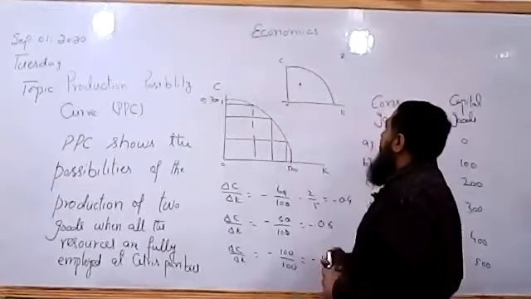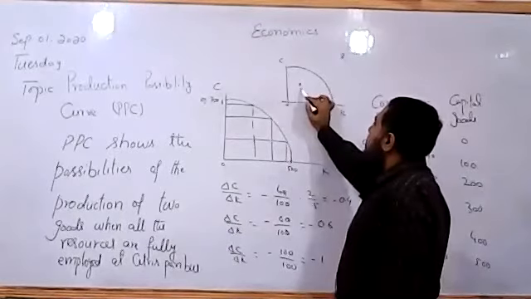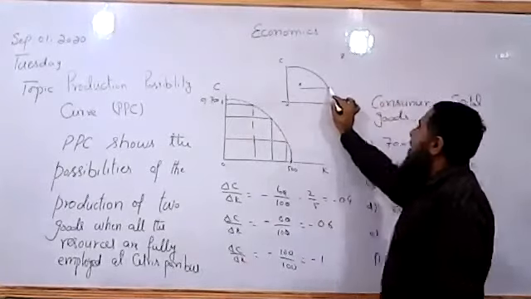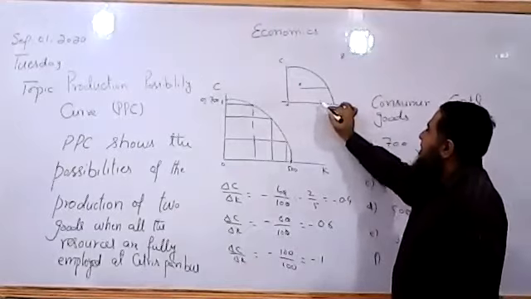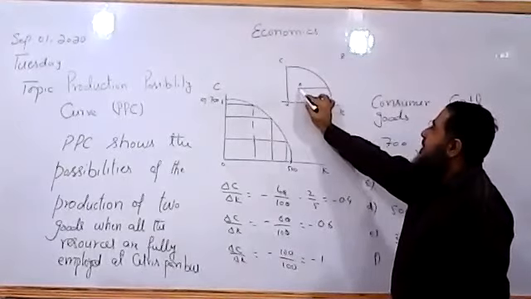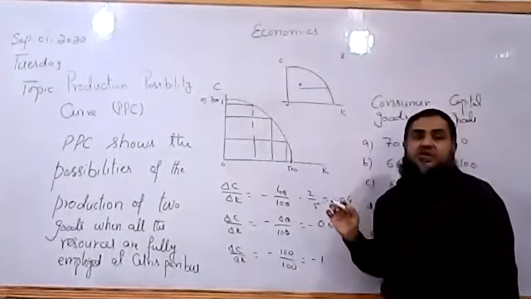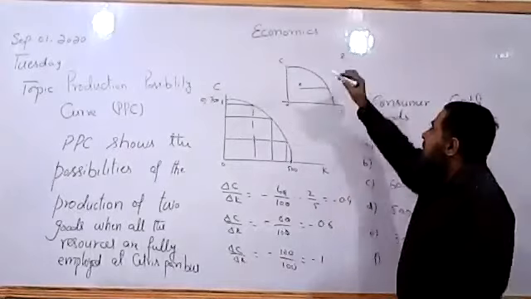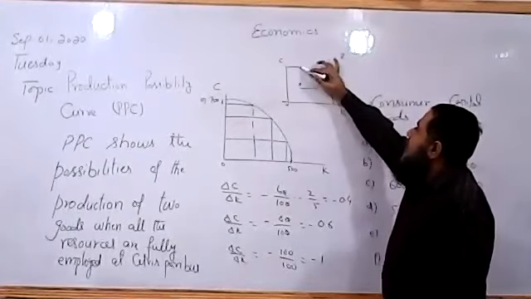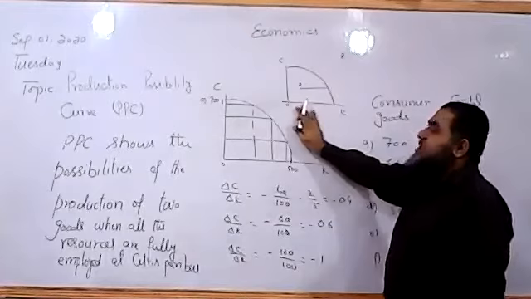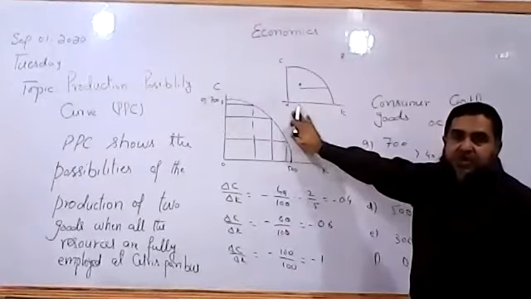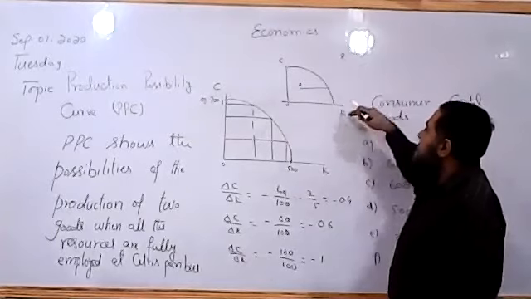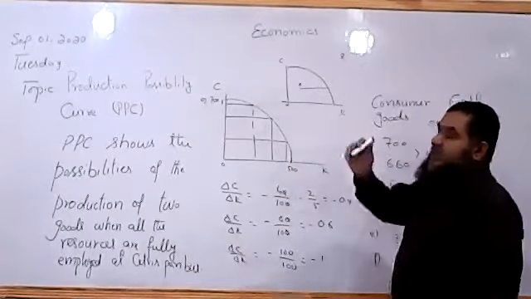I said any point below the PPC shows zero opportunity cost. It is because if we move towards this side, more capital goods will be produced without sacrificing consumer goods. That's why it is showing us zero opportunity cost. Or if we move vertically, more consumer goods could be produced without sacrificing capital goods. So unemployed resources are employed in order to increase the production of either capital goods or consumer goods.